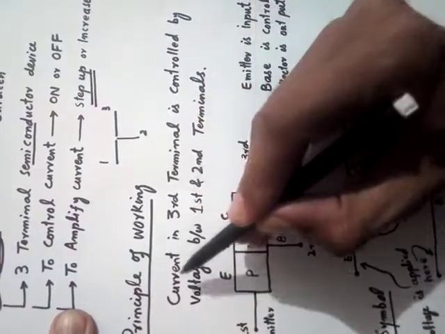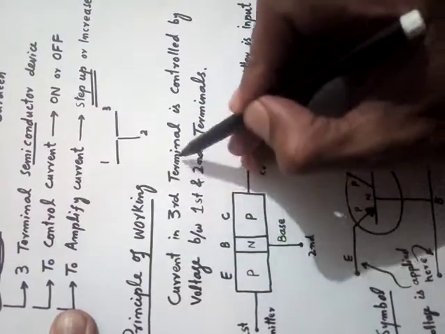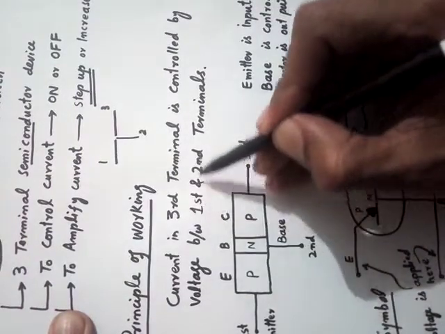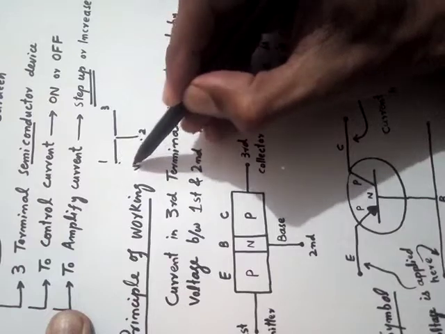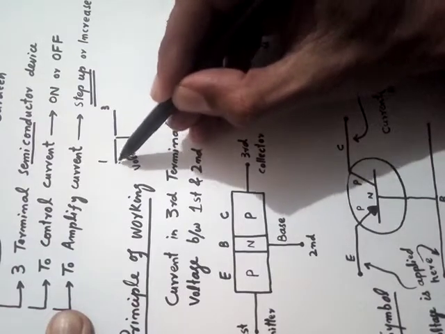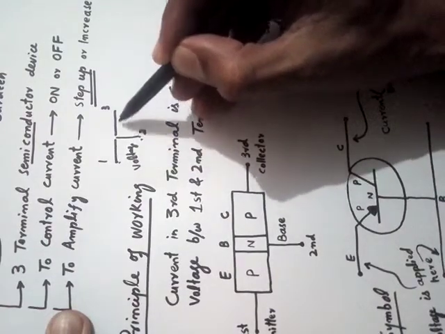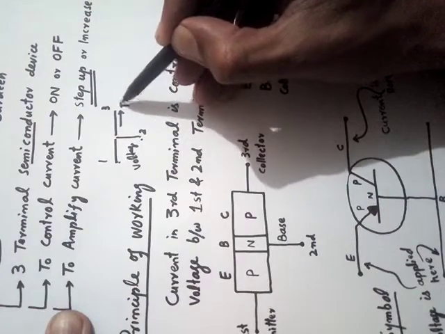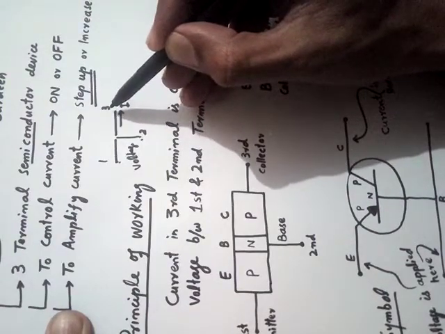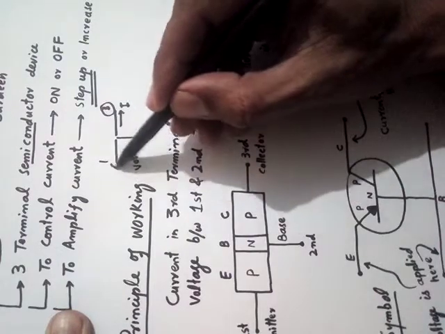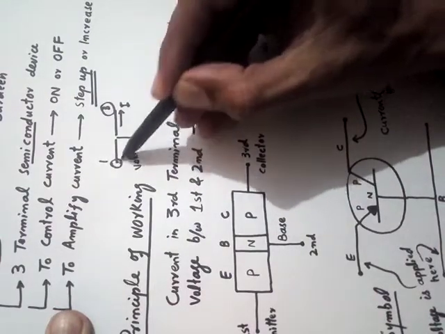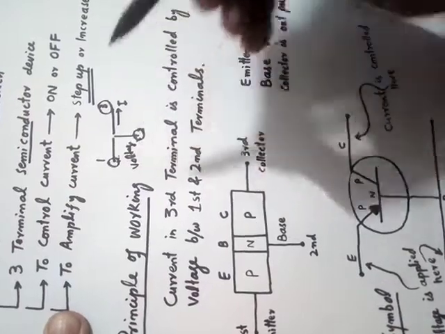Current in the third terminal is controlled by the voltage between first and second. Apply the voltage between 1 and 2, and you will get the current I in the third one.